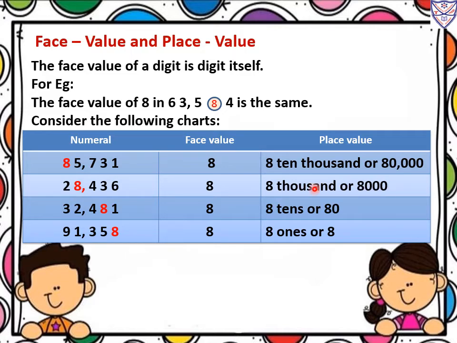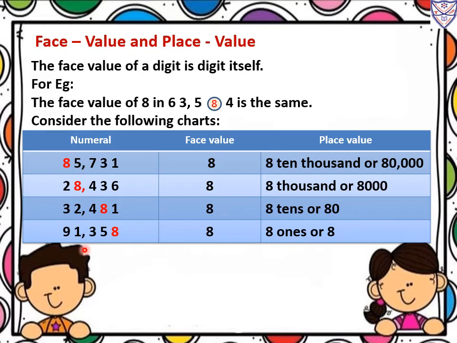Okay. Now next, 32,481. Here, what is the face value of 8? That is the number itself, same. So 8 only we will write. Now what is the place value of 8? See, 1 is in the place of ones and 8 is in the place of tens. So 8 tens, or we will write 80.